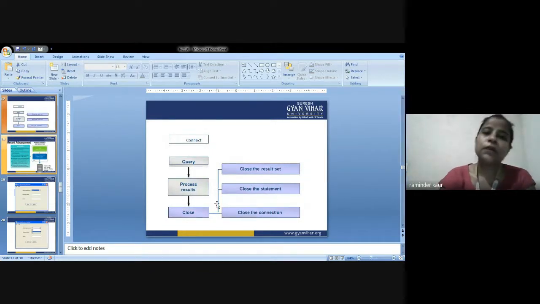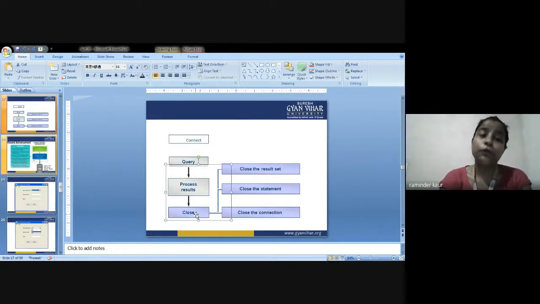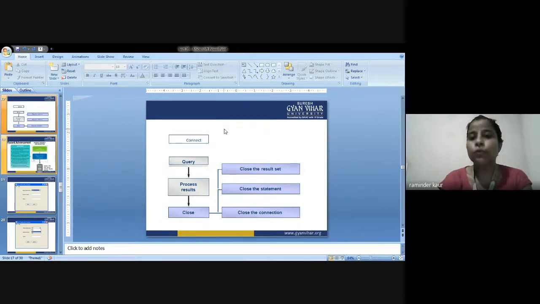Fourth step is close. What to close? Close the result set, close the statement, close the connection. Everything is getting closed here. So there are three main points of concern with close: close the result set, close the statement, close the connection.